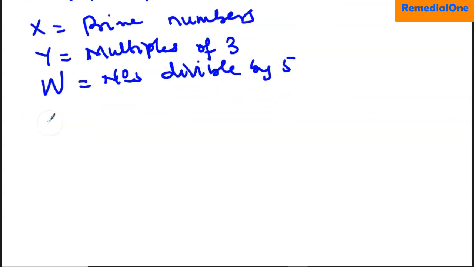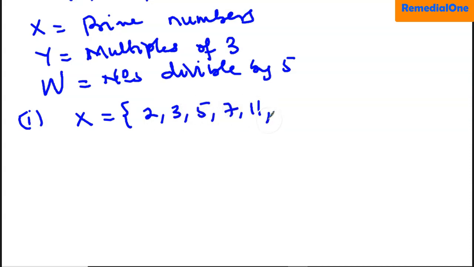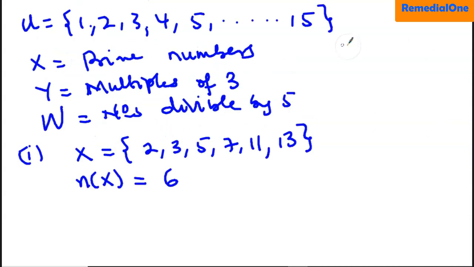Okay, let's start with the first one, (i). We said that X is the list of prime numbers. So set X becomes, what are the prime numbers? 2, 3, 5, 7, 11, and 13. The number of prime numbers is 1, 2, 3, 4, 5, 6. Now let's go back to the universal set.